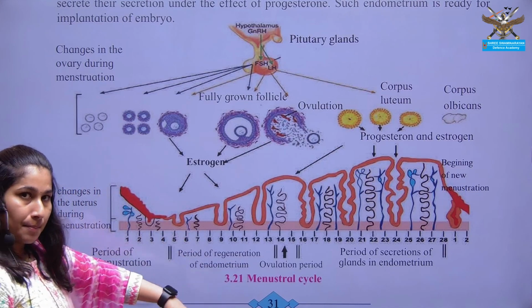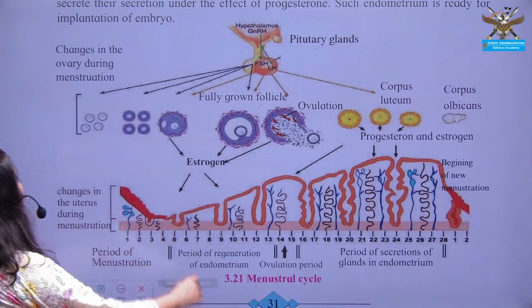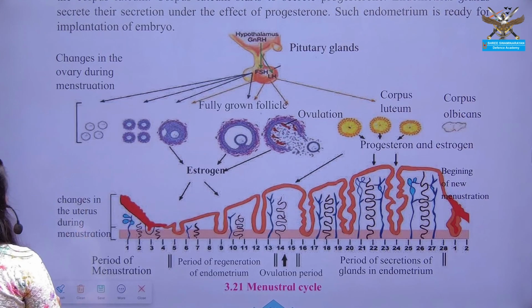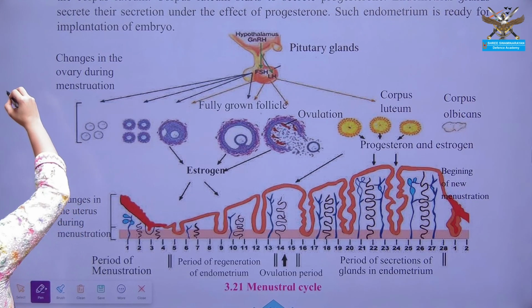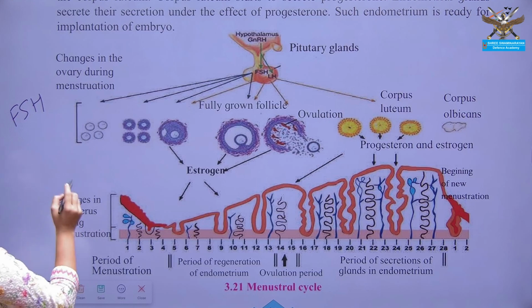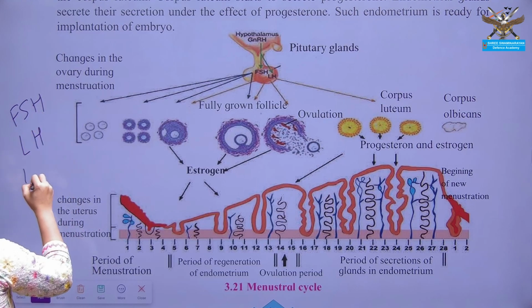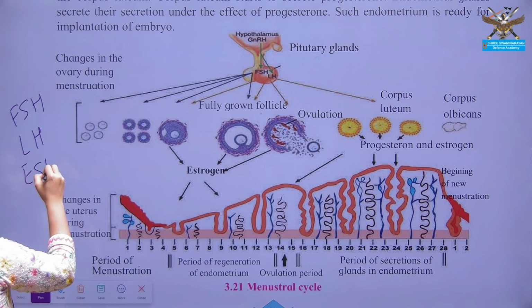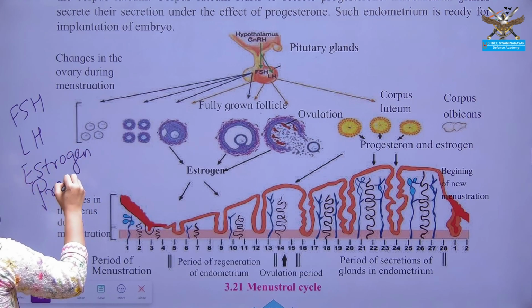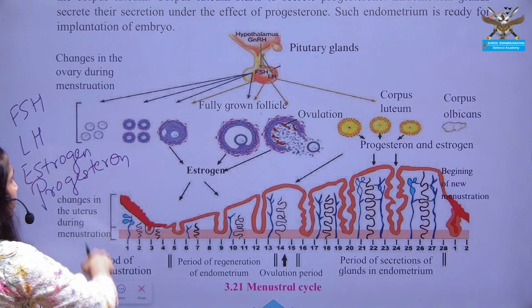This menstrual cycle occurs under the influence of four hormones, that is FSH, follicle stimulating hormone, LH, luteinizing hormone, estrogen and progesterone.